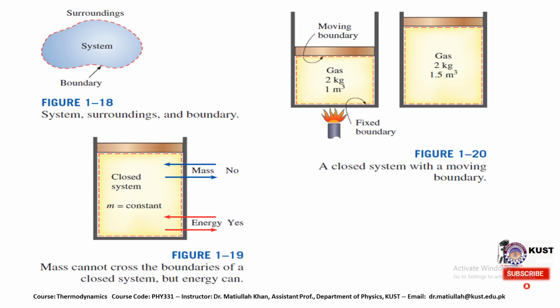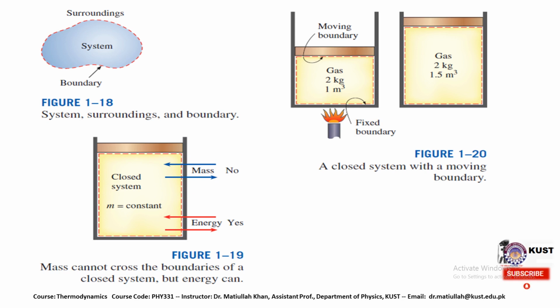We have another system where there is a moving boundary. In that particular case, there is a closed system with a moving boundary. If there is a flame that is heating it, the mass is constant but the boundary is moving, so it is moving up when the pressure inside the cylinder increases. And in some other example, the amount of gas remains constant, while its pressure increases or decreases depending on the particular configuration.